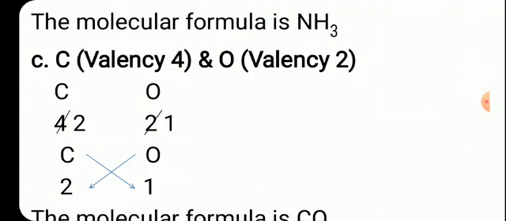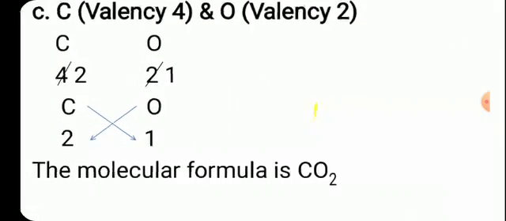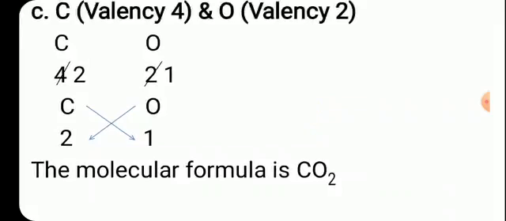Carbon is multiplied by 1 and oxygen is multiplied by 2. CO2 is the molecular formula of carbon dioxide. If you write like this C2O4, it is also right, but 2 and 4 both numbers are divisible by digit 2 and therefore if you divide the digits by 2, the molecular formula is CO2, carbon dioxide.